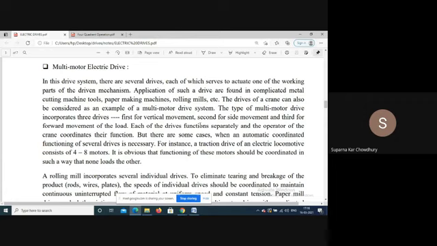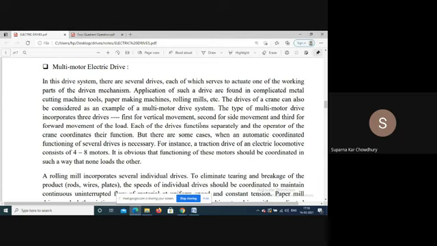Say, for example, if we consider a steel rolling mill, which will roll the slab into thin sheets, there are two large rollers. These two rollers, the top one and the bottom one, are rotated by motors. Sometimes, for forward pass and backward pass, there might be different motors. Then associated with this system, there are different auxiliary systems. All are run by different motors.